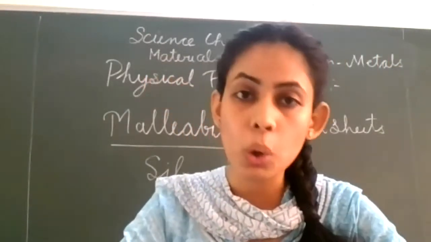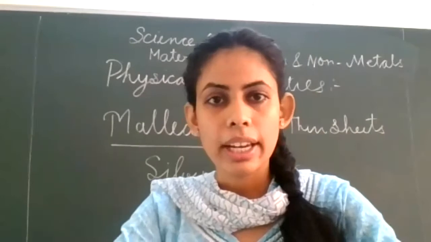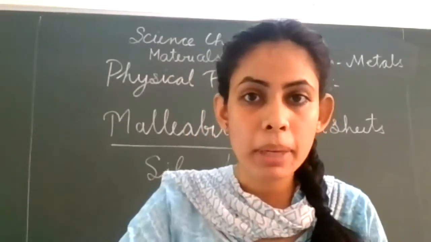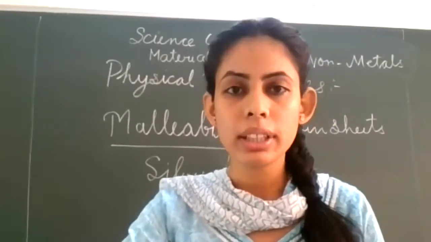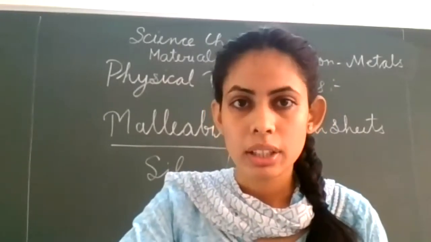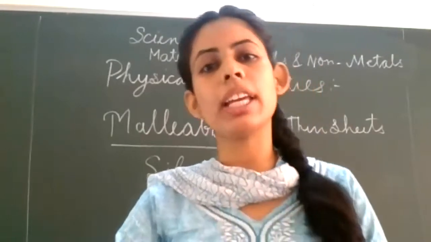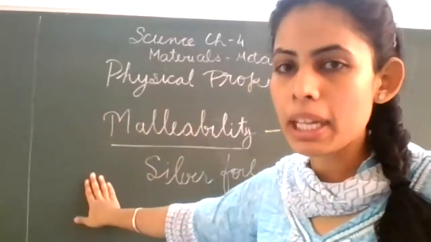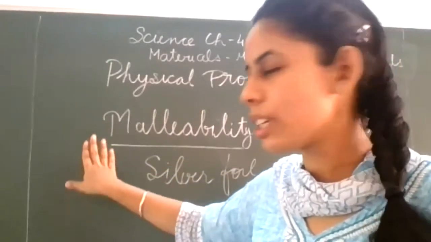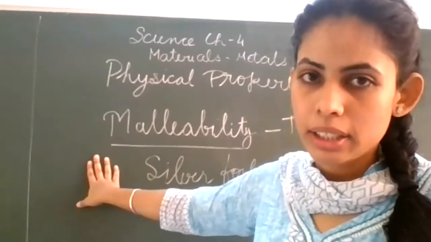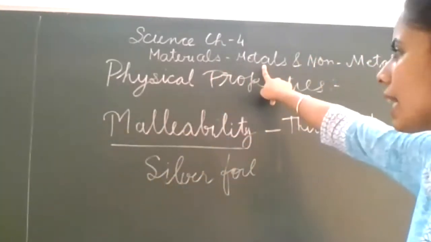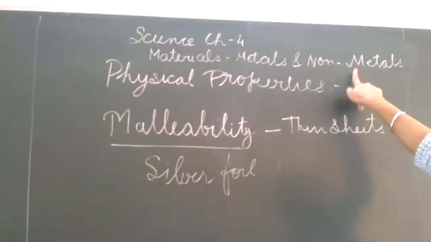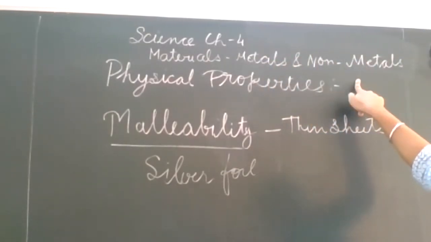In the case of coal and lead, they cannot be converted into thin sheets. Means non-metals are not malleable. So these cannot be converted into thin sheets. Clear? Whereas metals are malleable and they show the property of malleability. So metals are malleable, that means they can be converted into sheets. Non-metals are non-malleable, that is, they cannot be converted into thin sheets.